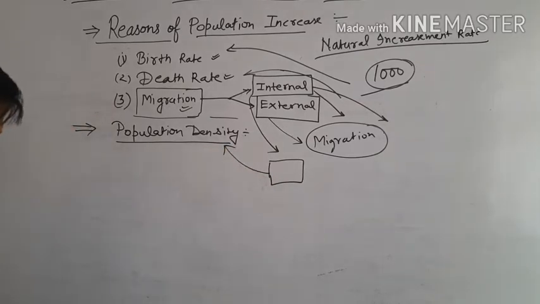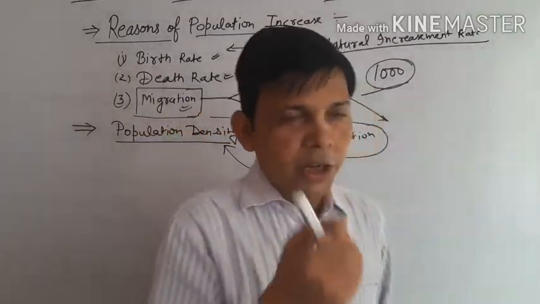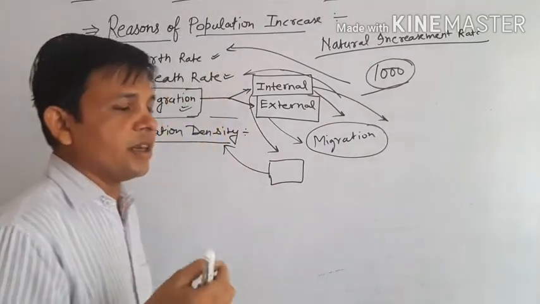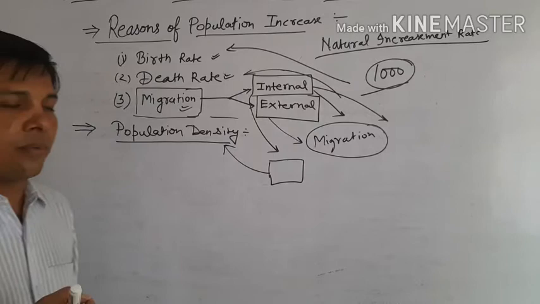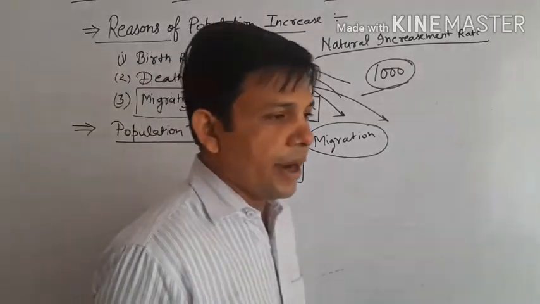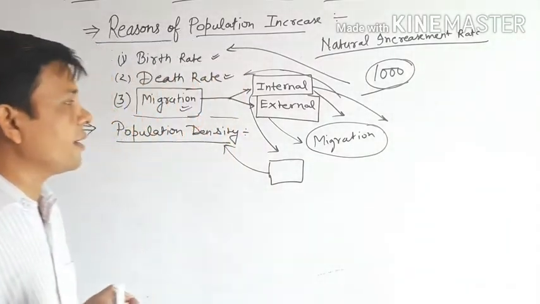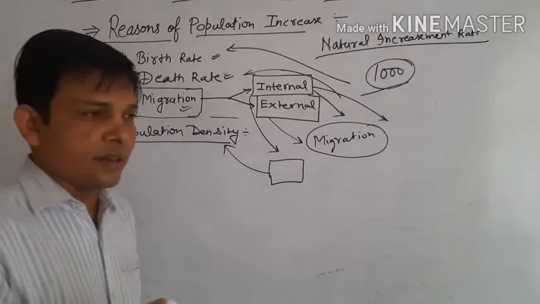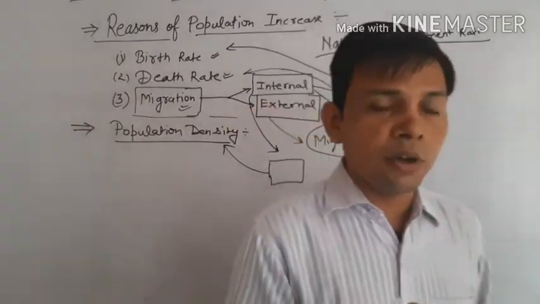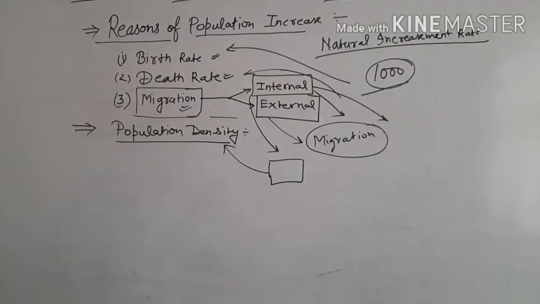In the hilly or mountainous regions and desert areas, the density of population is low, and the fertile plain of North India, with favorable conditions and good agricultural land, attracts the population. So this is the area where the density of population is high. Okay students, this is the population density.